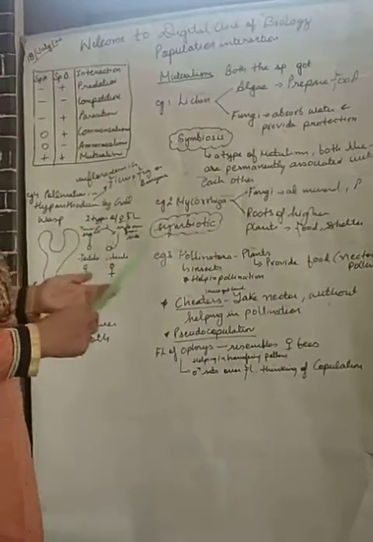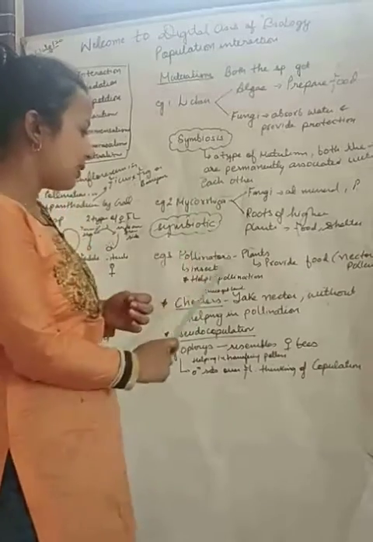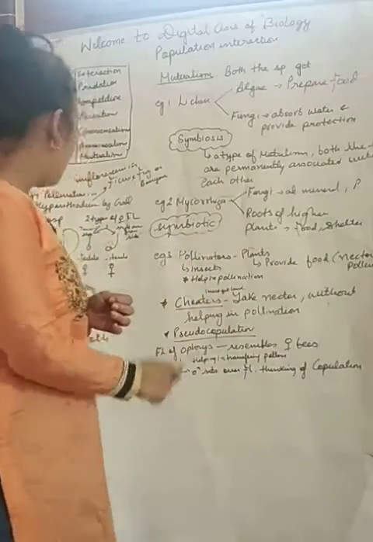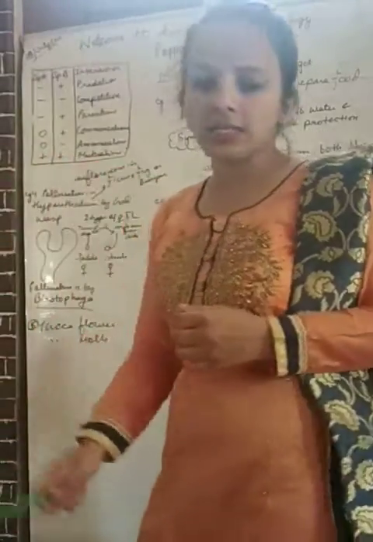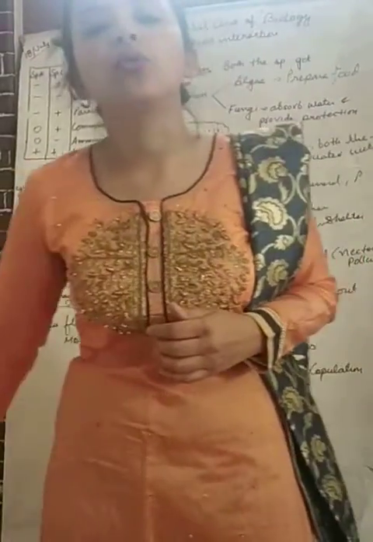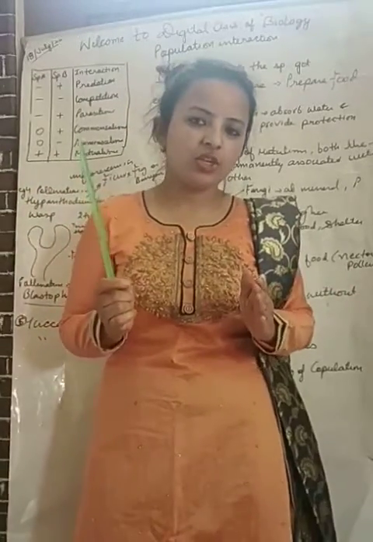Then under mutualism, we have studied various examples such as lichen, mycorrhiza, pollinator and plant, then pollination in Hypanthodium by gall wasp, and lastly we have studied about yucca flower and yucca moth. So here your chapter is finished.